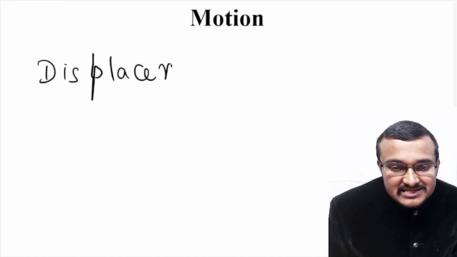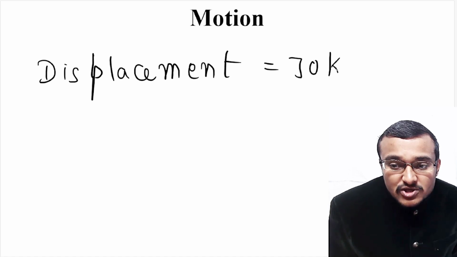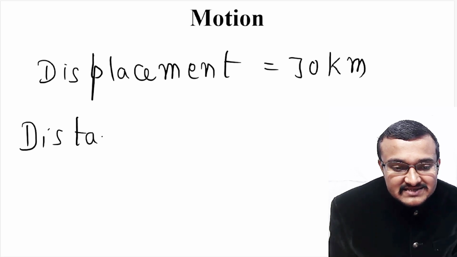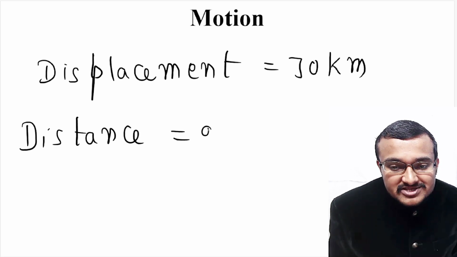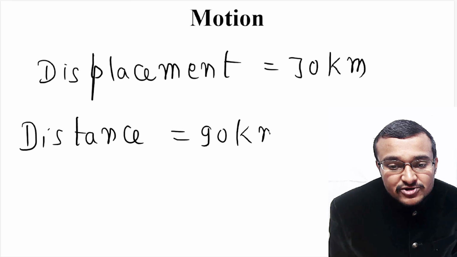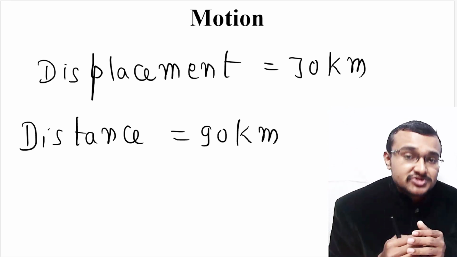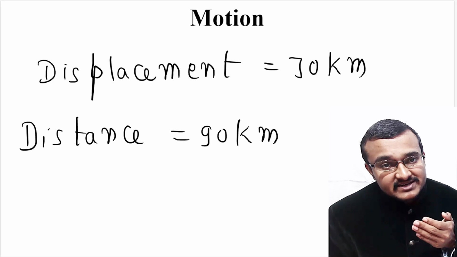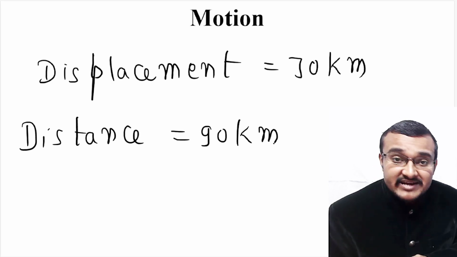Whereas if I consider distance, then distance is equal to 90 kilometer, because it went to position D and then came to position B. That means it traveled 60 kilometer and then 30 kilometer. So in total it has traveled 90 kilometer.